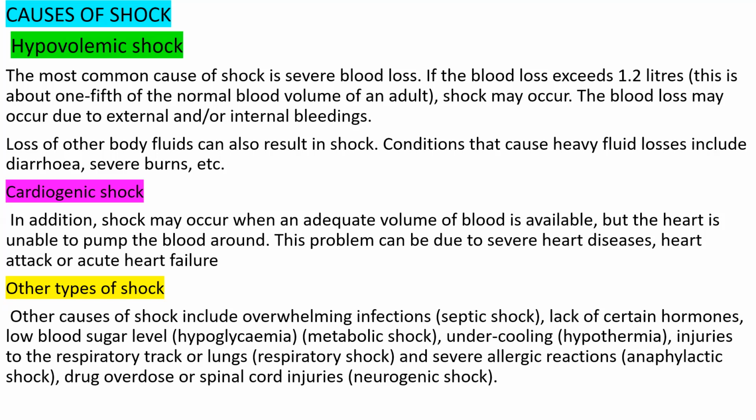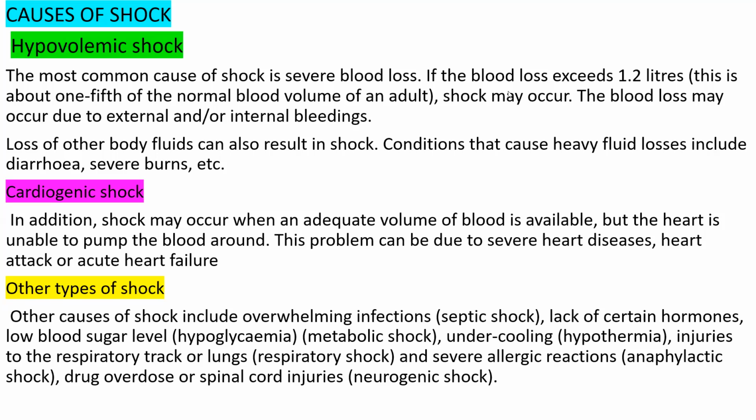Drugs indicate all kinds of medicine, anything that is medicine we call drugs. So if someone takes an overdose of any kind of medicine, that can lead to a shock known as neurogenic shock. The other cause is injury in our spinal cord, which can also cause shock. That shock is called neurogenic shock.